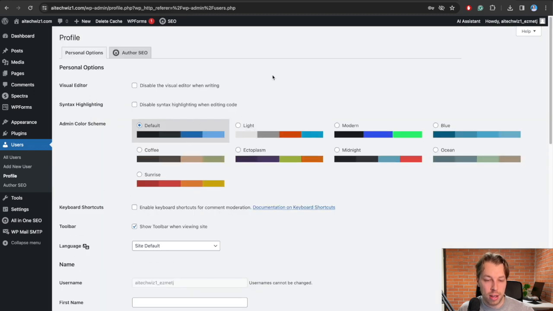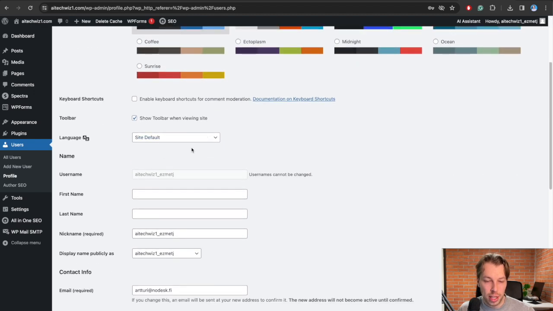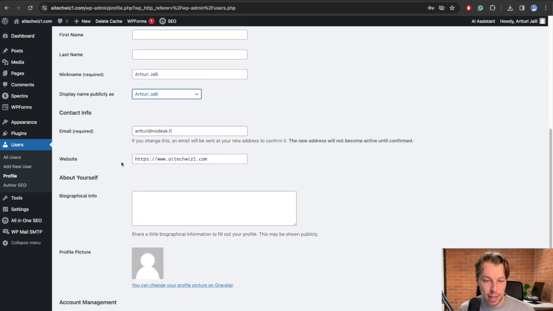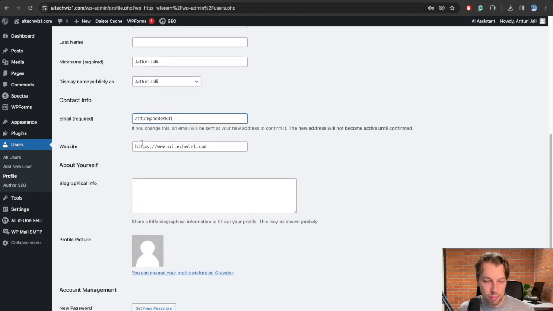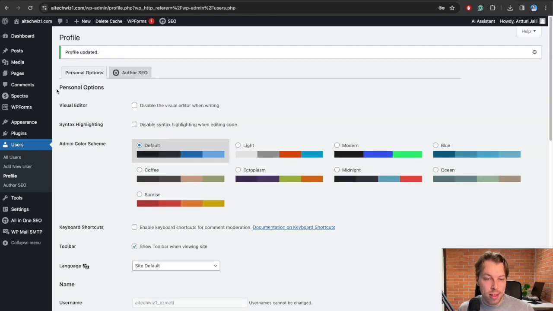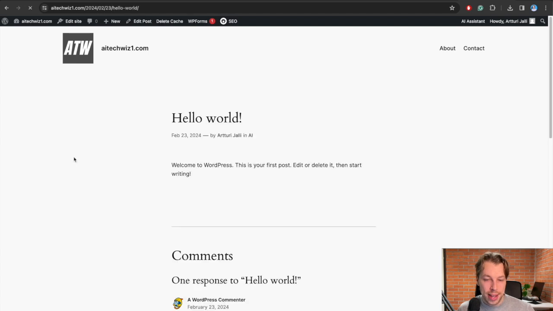You can also do all these kinds of settings, what you want, but I am just going to set the nickname to something more descriptive. So I'm going to say Artturi Jalli. And then I'm also going to choose Artturi Jalli from display name publicly as. Then my email is there, and my site is there, everything is good. Then click on update profile. And now if we visit the website, we can actually see that the blog post is written by Artturi Jalli and it's in the AI category.